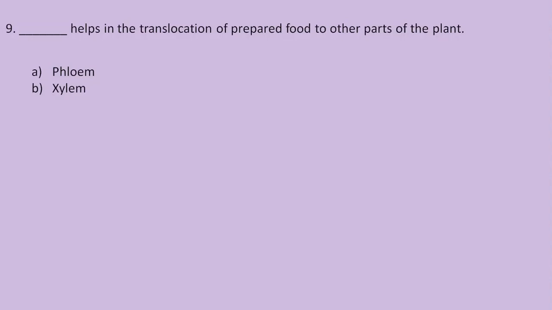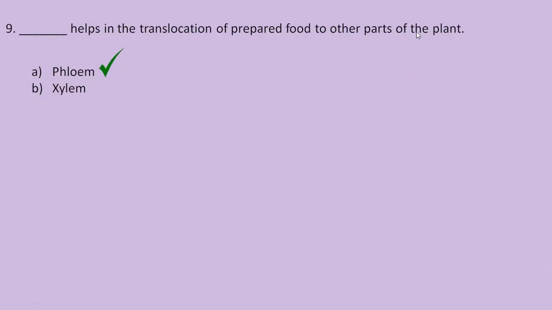And what are the roles of xylem and phloem? Xylem helps in the transport of water and minerals upwards from the roots to the leaves. Whereas the phloem transports glucose made in the leaves to other parts of the plant. And so here the correct answer is option A, phloem. It helps in the translocation of prepared food to other parts of the plant.